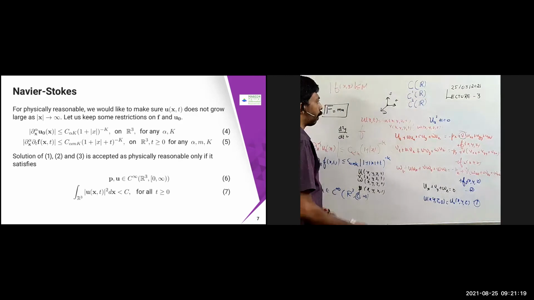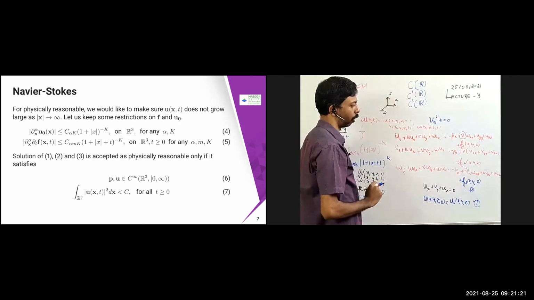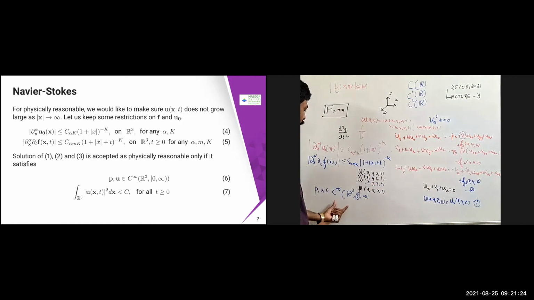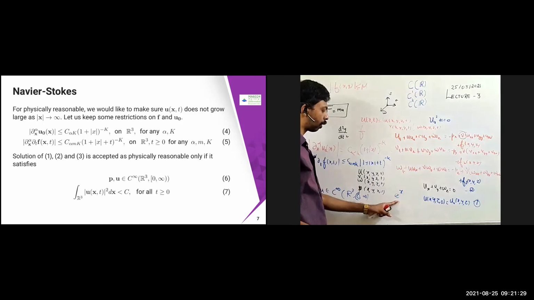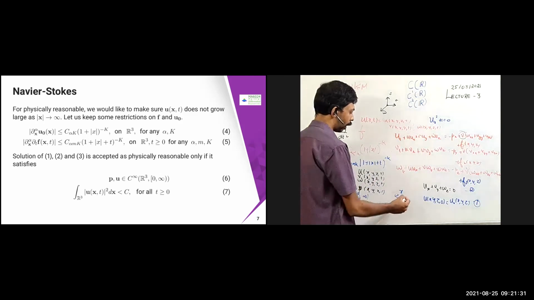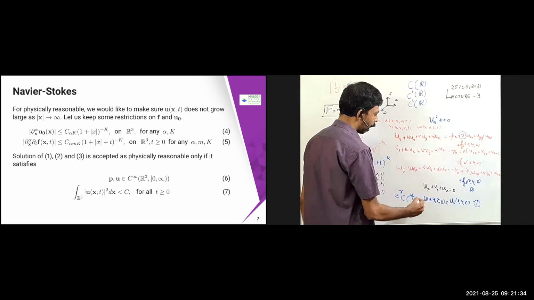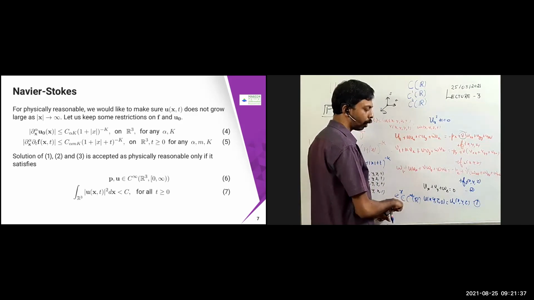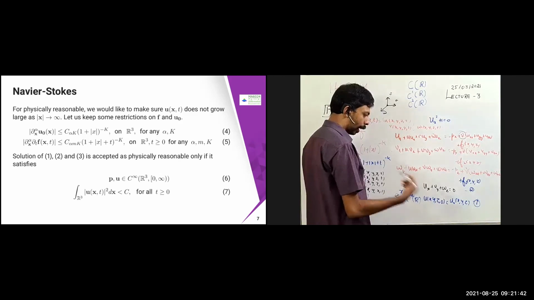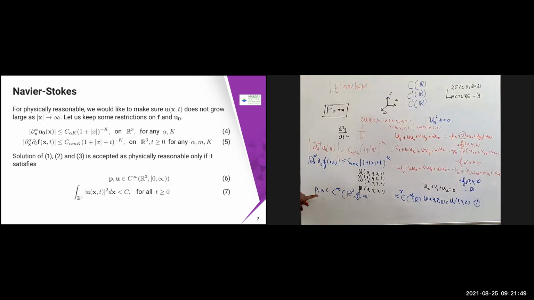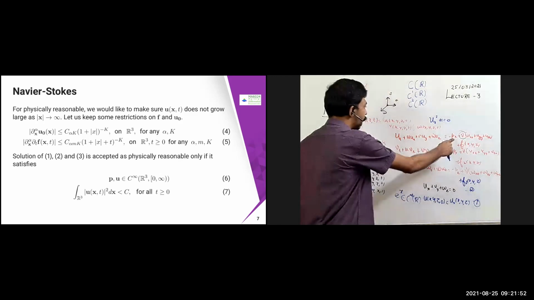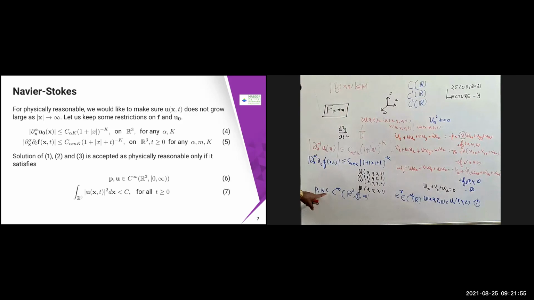So C infinity of R is nothing but the intersection of all these things. So it is called an infinitely smooth function or infinitely differentiable. For example, you can take e power x. E power x is infinitely differentiable, so that belongs to C infinity of R. If you take as much derivative as you want, you can simply say that e power x is going to be differentiable, and again it is going to be a continuous function. So this is one such example. What I'm expecting in this problem is that this p and this u both should be in this space.